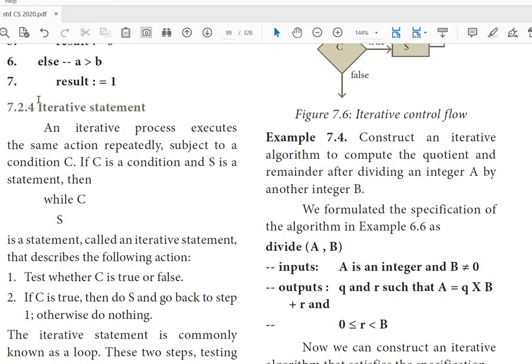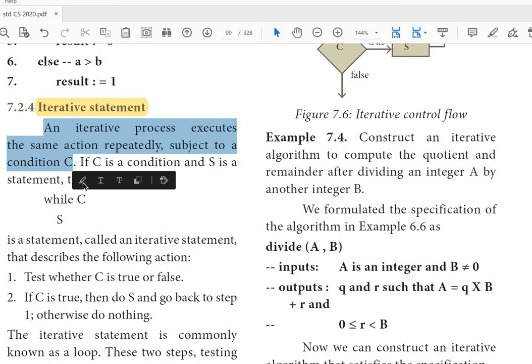Then the iterative statement. An iterative process executes the same action repeatedly subject to a condition C. The condition C is true and S is a statement. Simply, if you need a set of statements to be executed repeatedly based on a condition, we need iterative. Simple point.